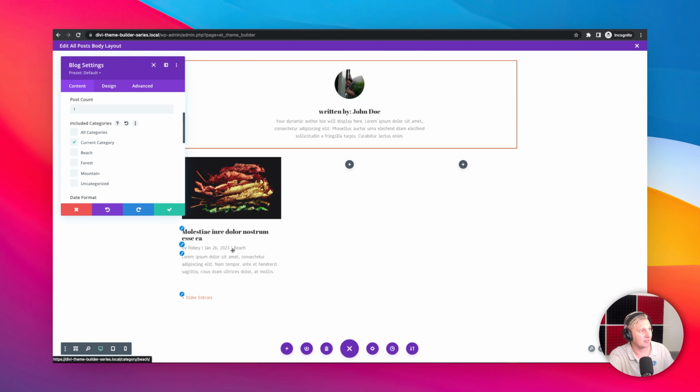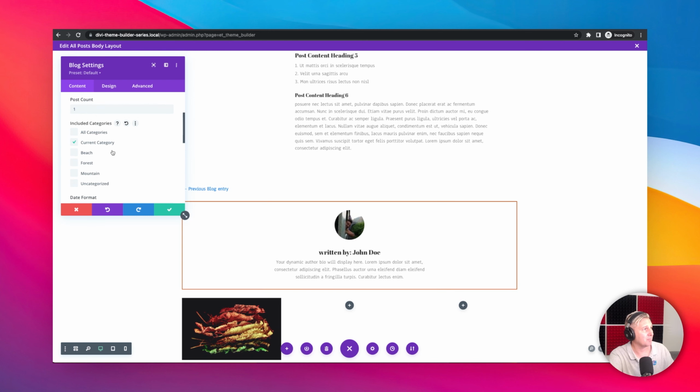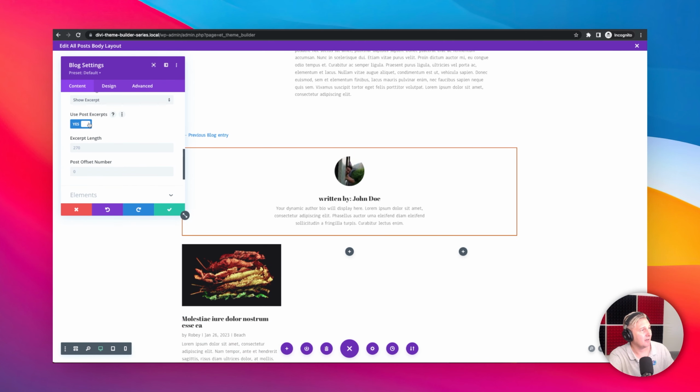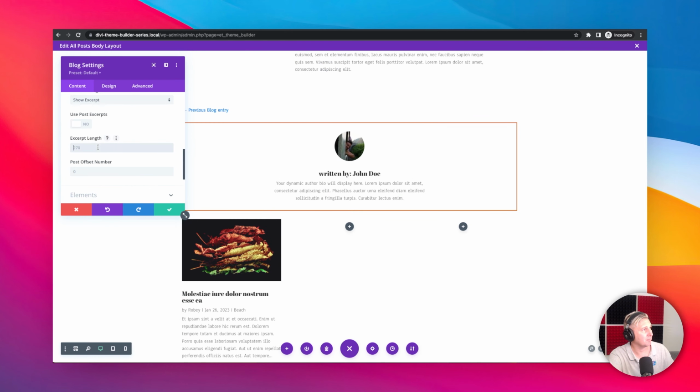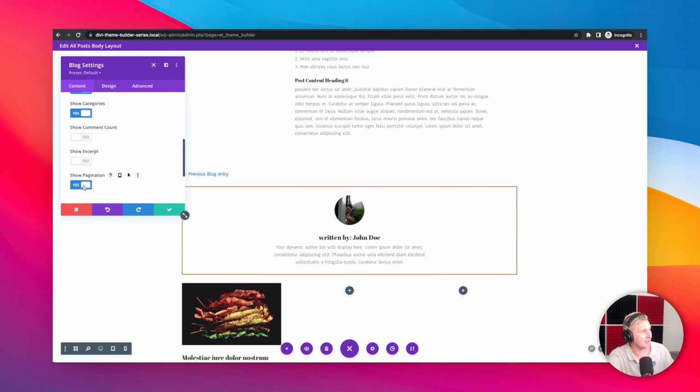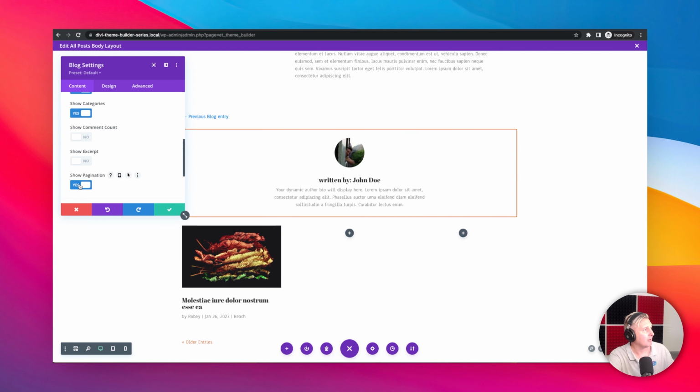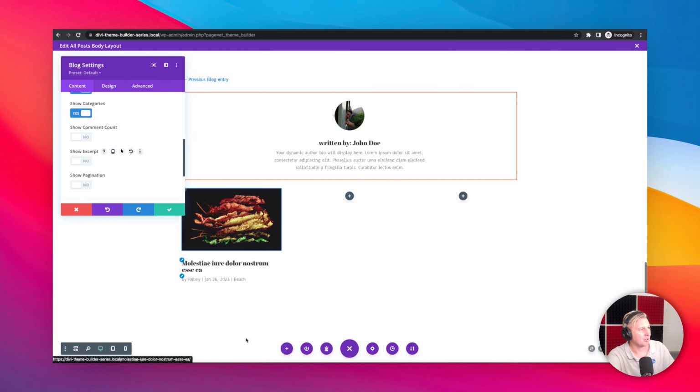You can see this one here says beach. That's entirely up to you what you want to do. Do you want excerpts on there? I'm going to say for the first one, we're just going to do the title. No excerpt length, post offset, perfect. Elements, I'm going to show the featured image. We want the author, we want the date. We don't want the excerpt to be displayed. There we go. And we don't want pagination, because we just want to kind of show the relevant post to this category.